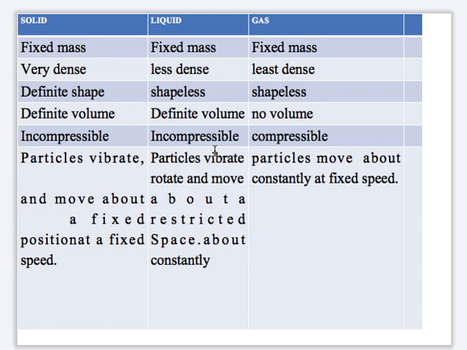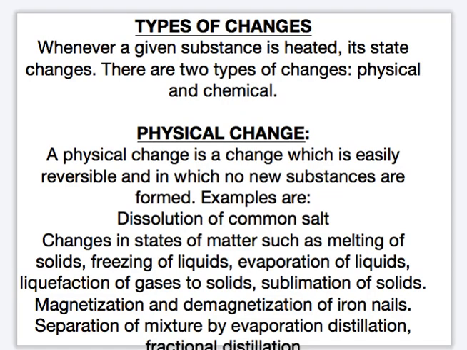That's why gas molecules move freely, because of the little force holding them, compared to solids that have a force of attraction between them and a compact structure. Liquids move about in a restricted area, while gas moves about freely. The molecules there move constantly and randomly. That's what we have under solid, liquid, and gas.